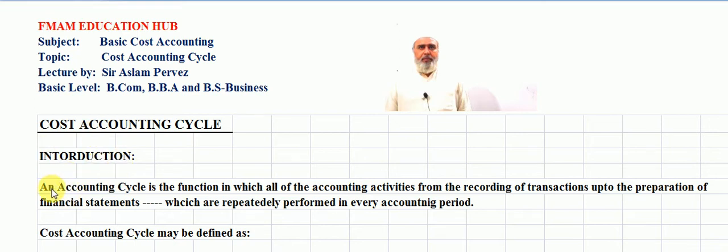Introduction: an accounting cycle is the function in which all of the accounting activities, from the recording of transactions up to the preparation of financial statements, are repeatedly performed in every accounting period.